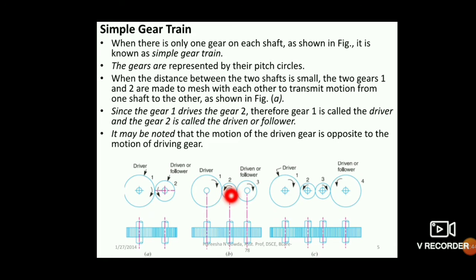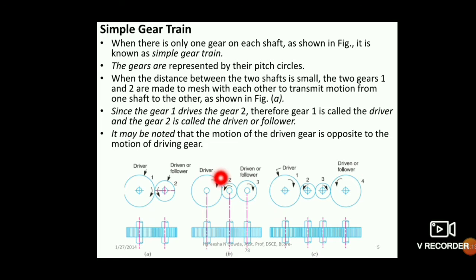Okay, so sometimes you can expect one more gear which is coming in between the driver and driven. So what happens is, driver will be rotating and it will in turn rotate the gear which is at the center, and due to that it will again rotate the gear at the end. So you can see here, this rotates clockwise, driven rotates also clockwise. And here the case is you have two intermediate gears. So if that is the case, then you can see the direction of rotation.